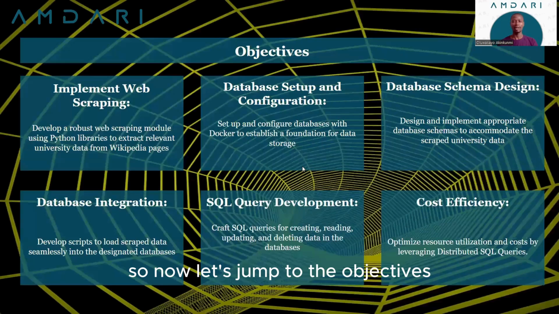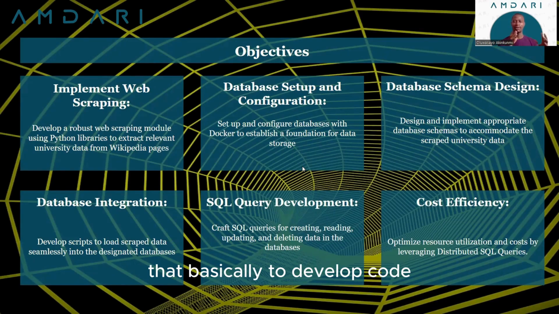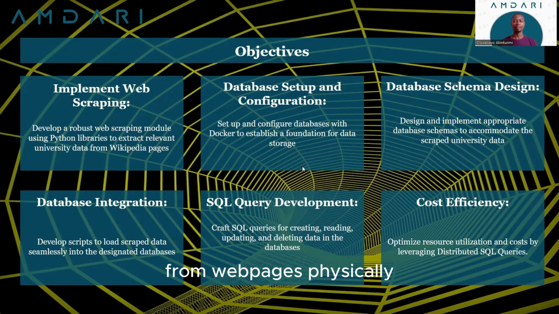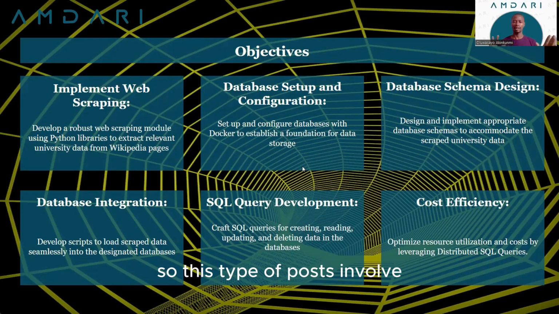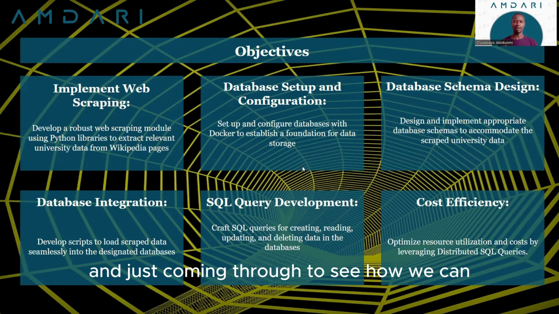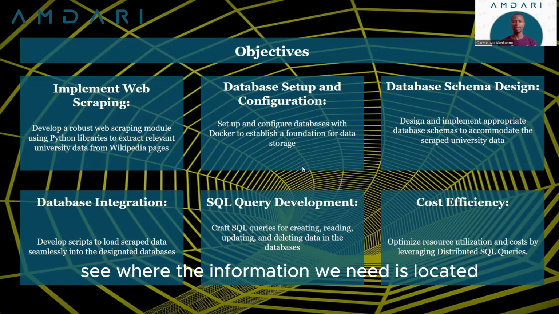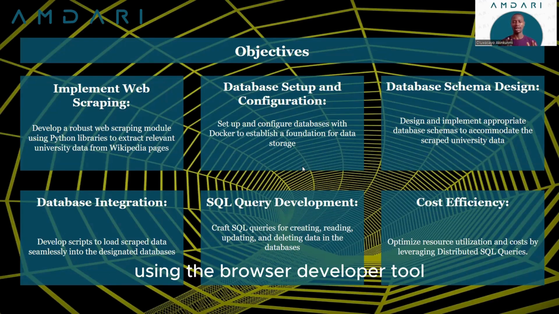Now let's jump to the objectives we hope to achieve by the end of this project. We want to implement web scraping, that is, develop code that can help us pull data from web pages and extract what we need from them. This step will first involve taking a look at the web page and scanning through to see where the information we need is located within it, and also studying the structure of the web page using the browser developer tools.